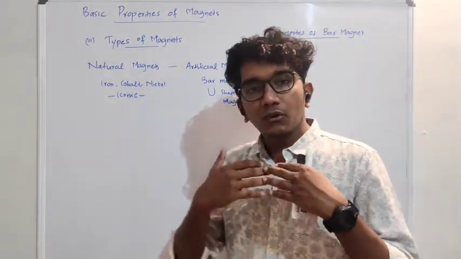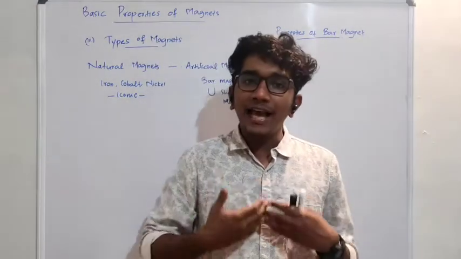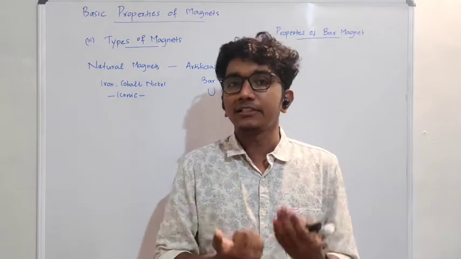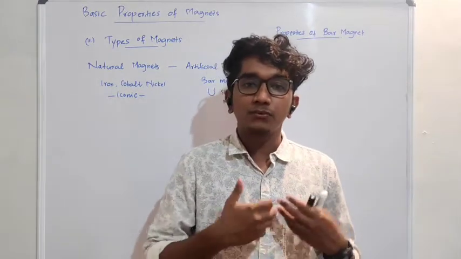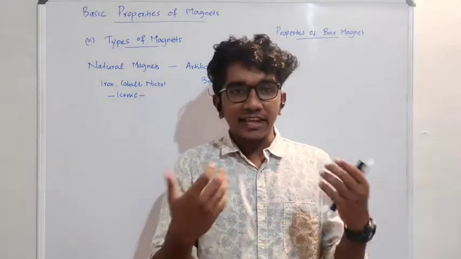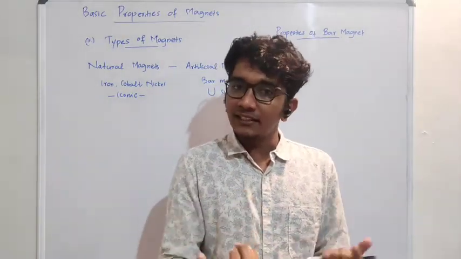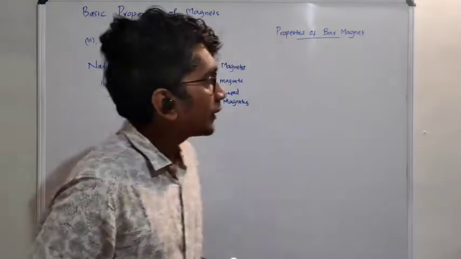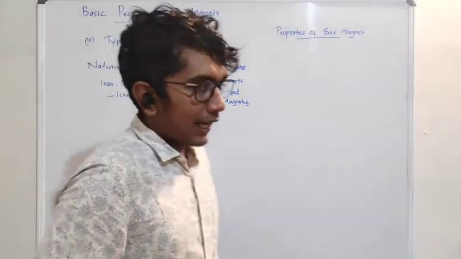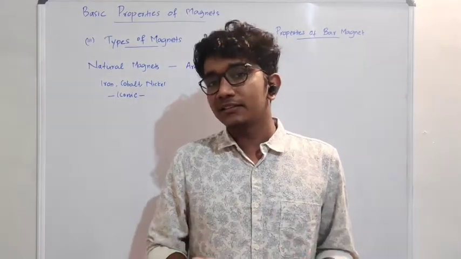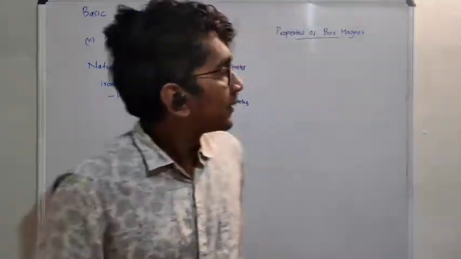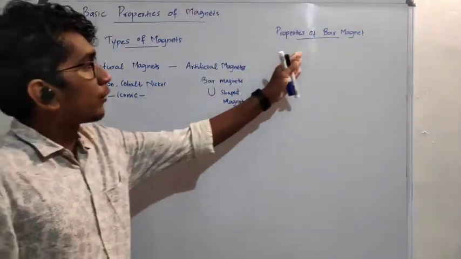Artificial magnets, for example, if we have a particular wish, a particular application, then we make a magnet for that particular application. So the strength we can decide, the shape we can decide, the properties we can decide, like that. So we make magnets like bar magnets, U-shaped magnets, etc. And there are something like electromagnets that we will discuss in electromagnetic induction.